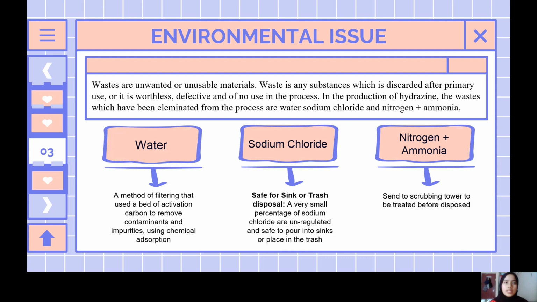So, as for water, since there might be excess hydrazine after the isotropic column, a method of filtering that uses a bed of activated carbon to remove contaminants and impurities using chemical evaporation is used. Next, for sodium chloride, it is safe for sink or trash disposal, since a very small percentage of sodium chloride are unregulated and safe to pour into sink or place in the trash. Finally, for the waste in this production, which is nitrogen plus ammonia, the component will be sent to scrubbing tower to be treated before disposal.